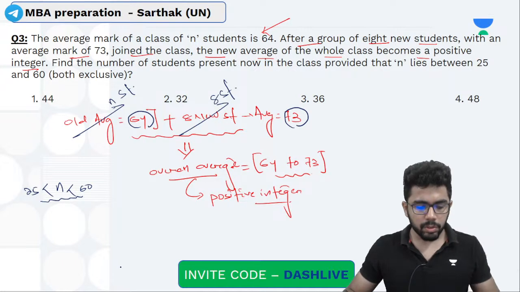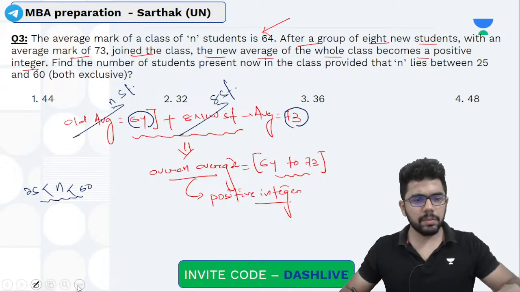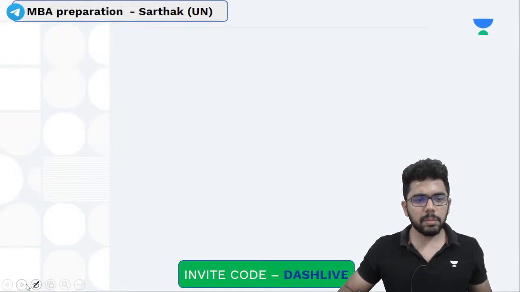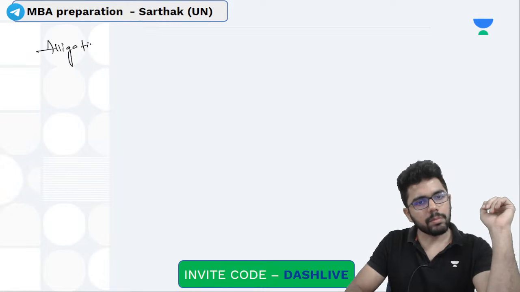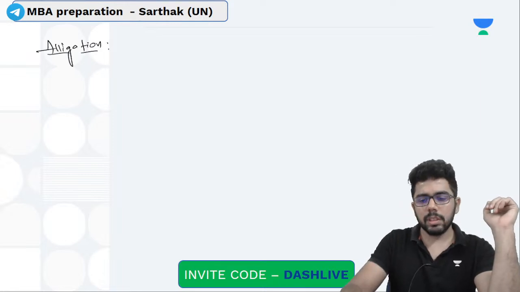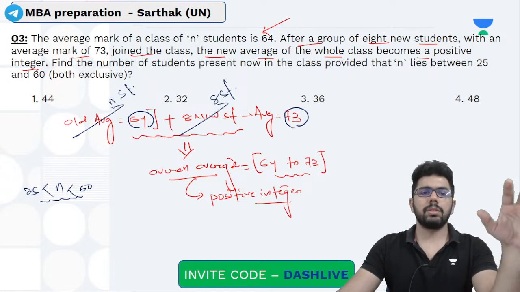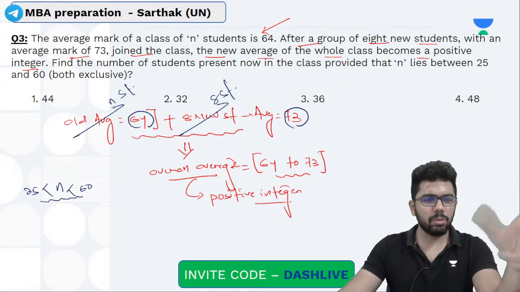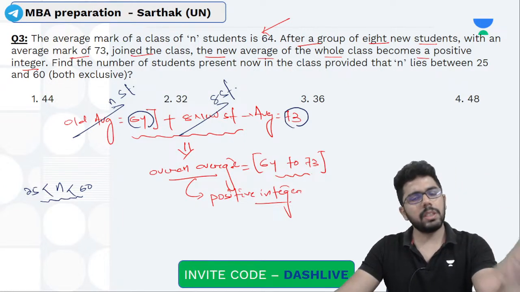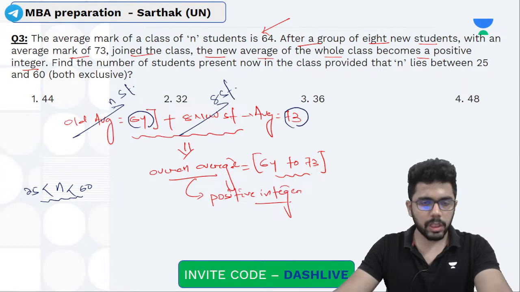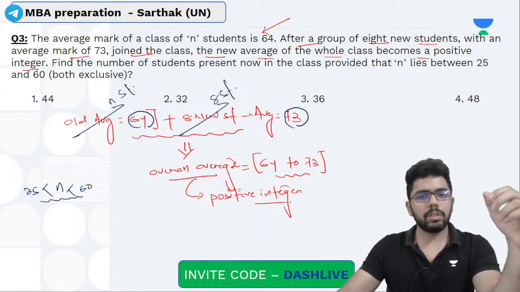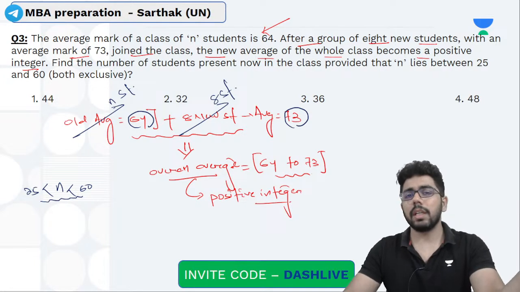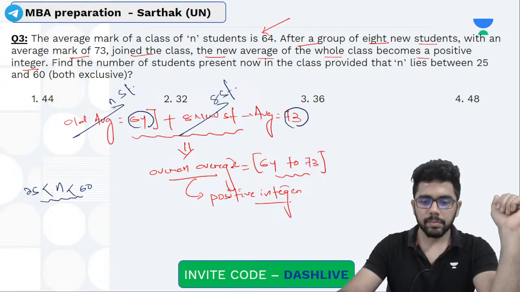Okay, so how do you solve this? Very easy question. I will solve this simply using alligation, so let us put it in an alligation diagram. When you read this question, just first break it down. So we broke it down like this. It was 64, I added 73, so the average will come between the two. The question is saying that the average is a positive integer. So we have to figure out what n is, and a range for n is also given. So let us first figure out which ratio it will be, and then see what possible values n can take.